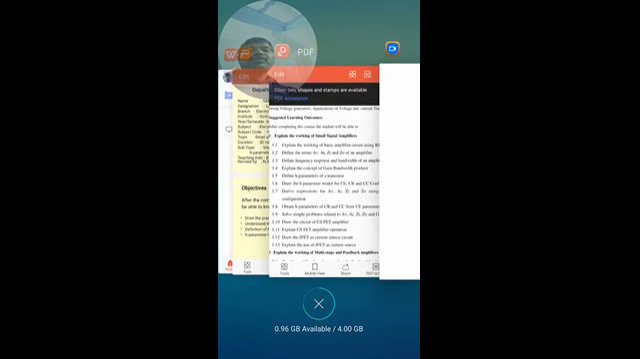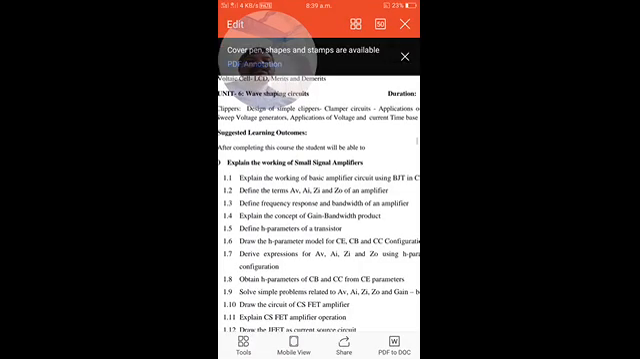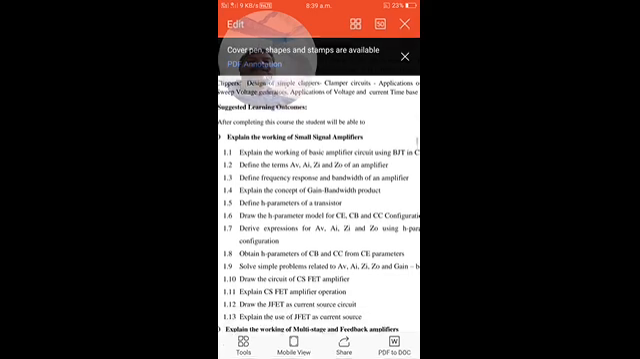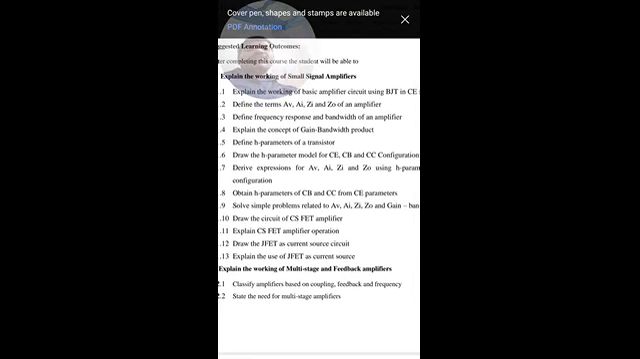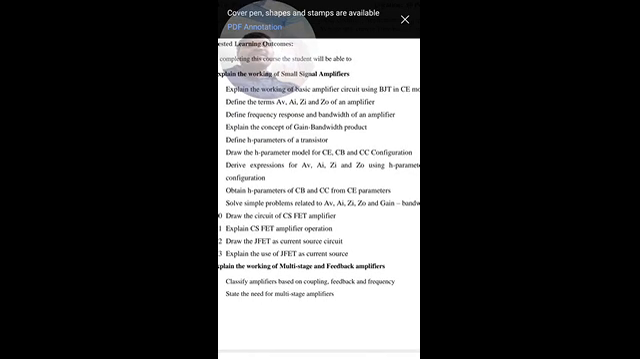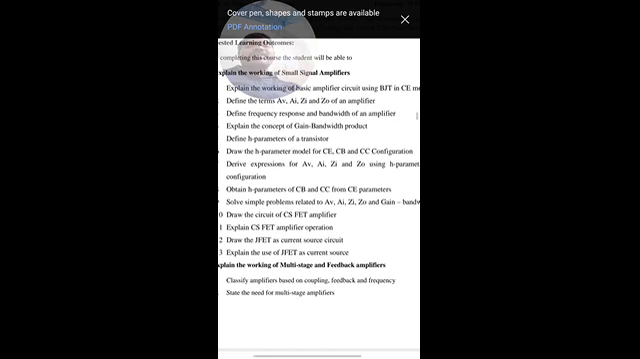So far we have studied small signal amplifiers. In the small signal amplifiers unit, chapter 1, we have studied the basic amplifier circuit using BJT in CE mode. Then we have studied the definition of frequency response, bandwidth of the amplifier, gain of the amplifier, multi-stage amplifier, representation of the gain in decibels, and also the concept of the gain bandwidth product.